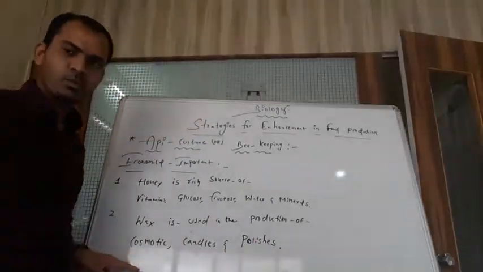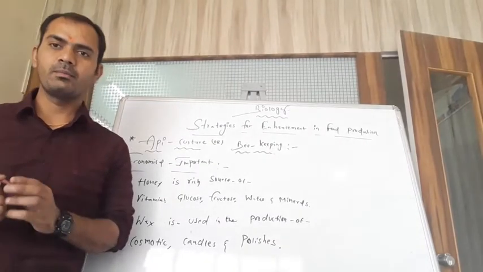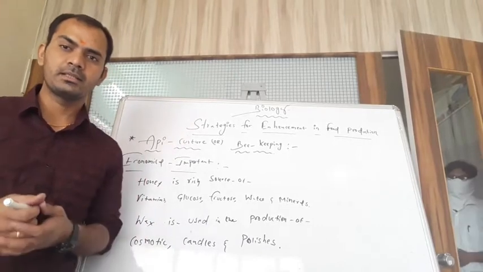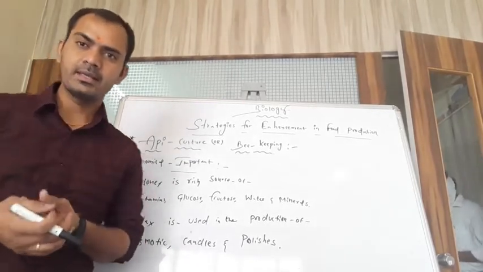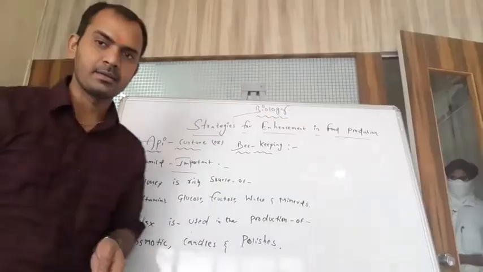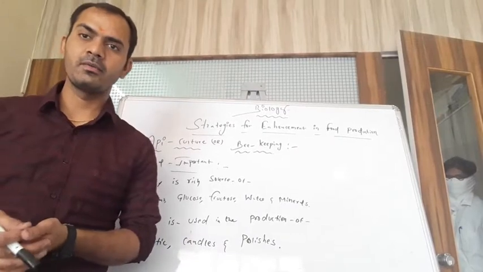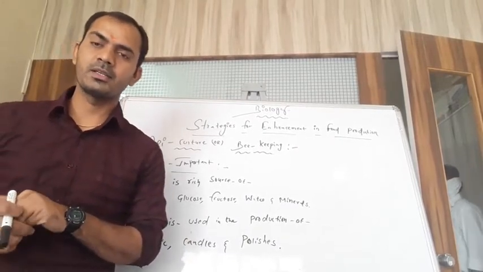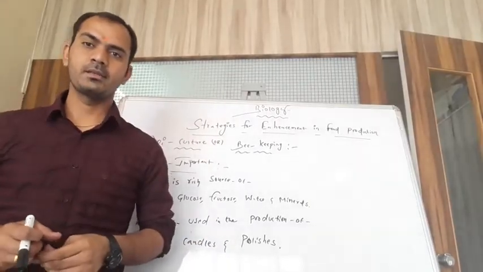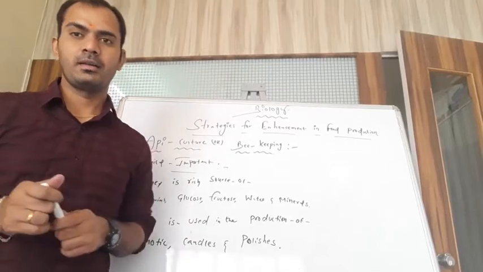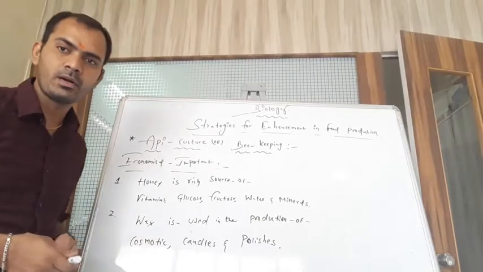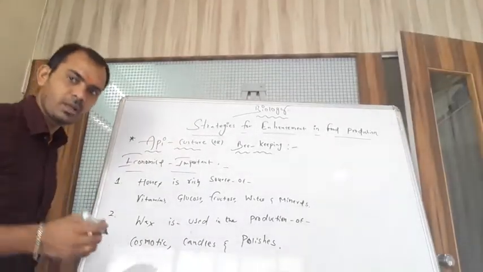What is a cosmetic? The word cosmetic is mostly related to women, such as face powder, face creams and lipstick. These are cosmetic products. And candles, you know very well, are important in our life, and they are prepared from wax. And polishes, such as shoe polishes and sandal polishes, all use wax. This is the second economic importance of honeybees or apiculture.